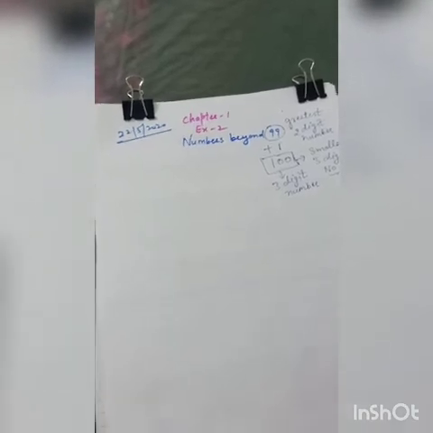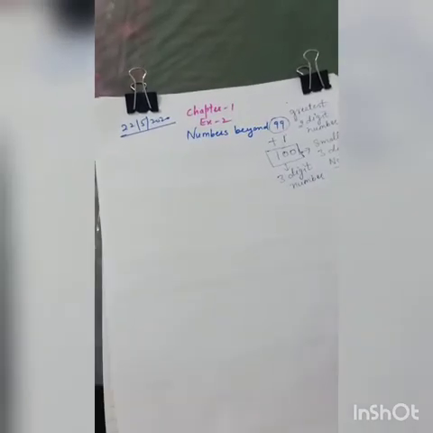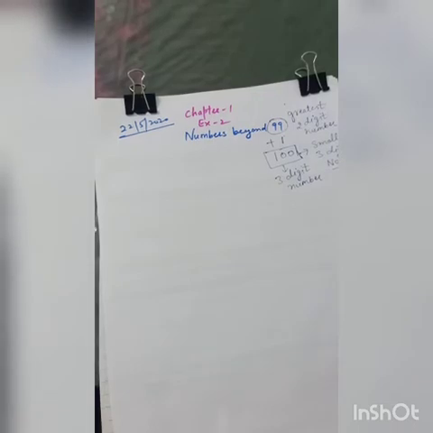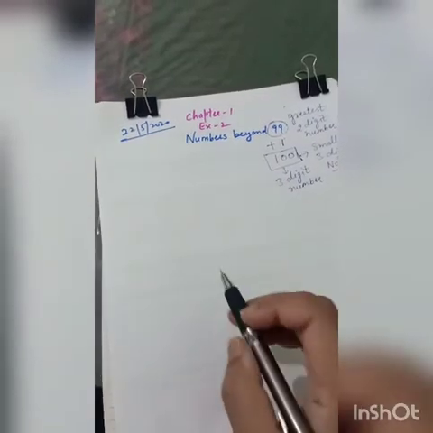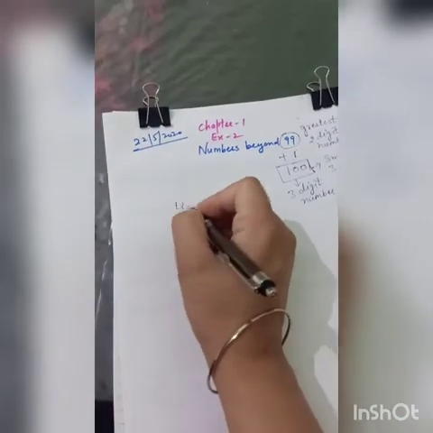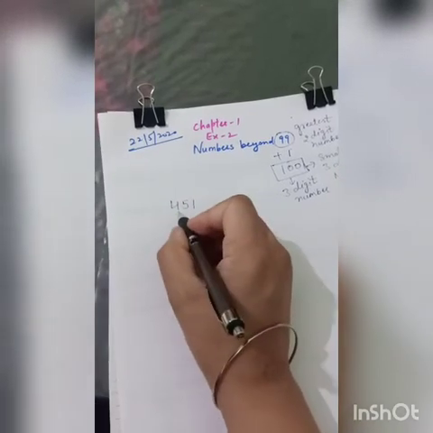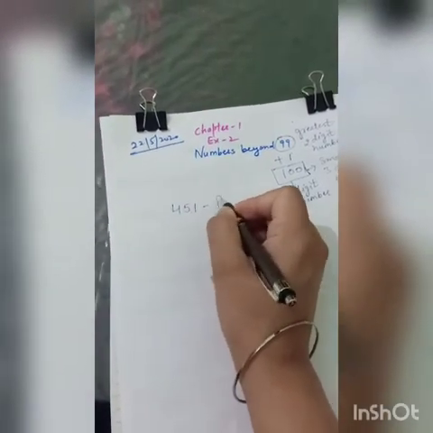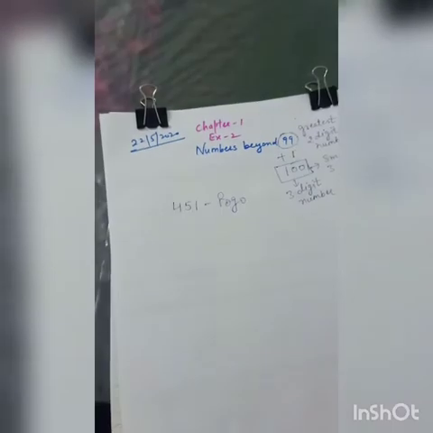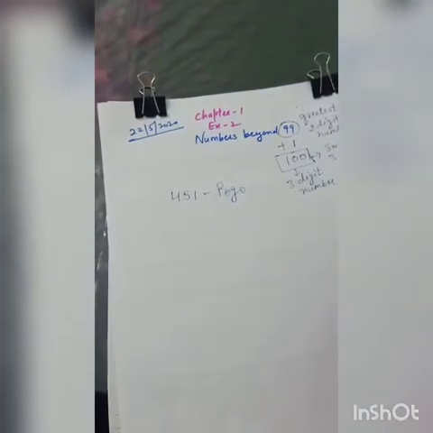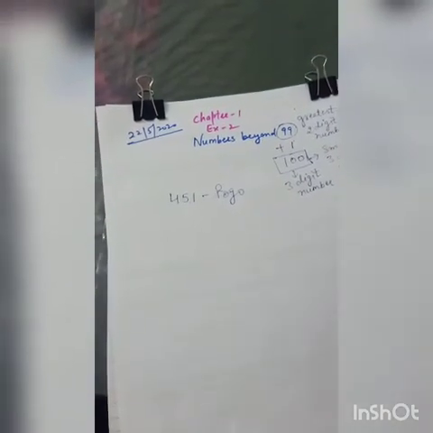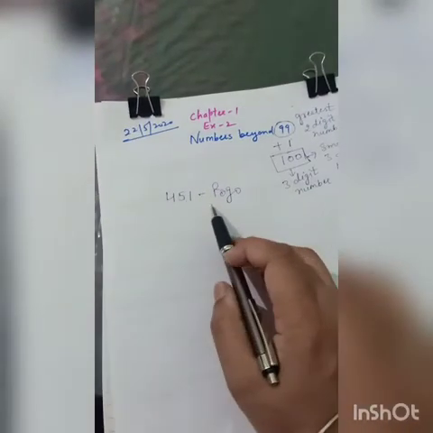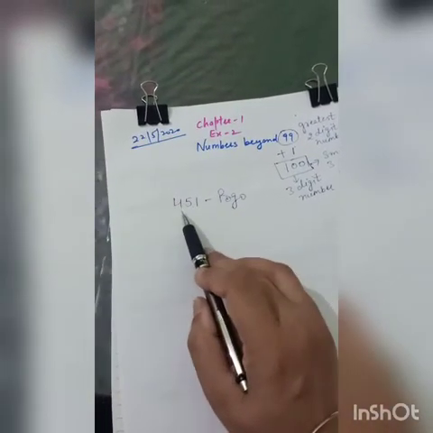I'll give you an example also. You all watch Cartoon Network nowadays. You all keep scrolling your channels for watching more of the cartoons, right? So have you ever noticed the channel number of your favorite cartoon channel? Suppose this is 451. There is a channel named Pogo. I'm not sure if it is Pogo or Cartoon Network. As per your dish, it can be a different cartoon channel also. So in my Airtel dish, the Pogo channel is on 451.